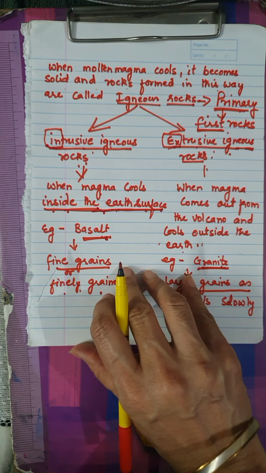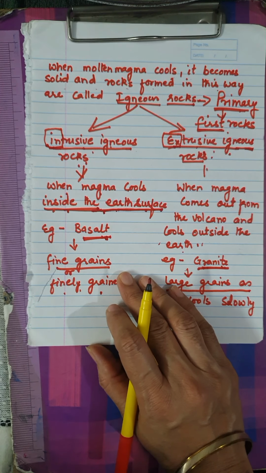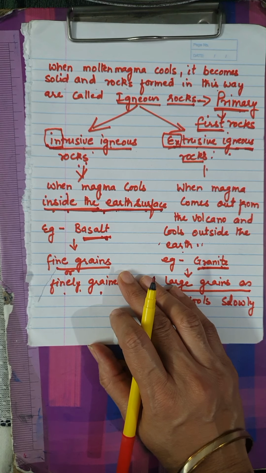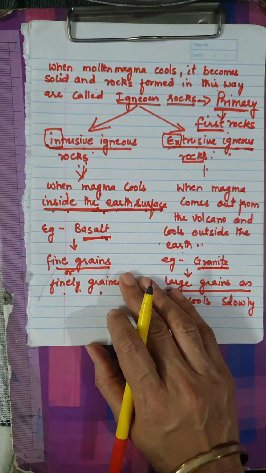So now children, I hope that igneous rocks are clear to you, how they are formed. So let us revise it side by side. Igneous rocks are those which are formed from the molten magma.